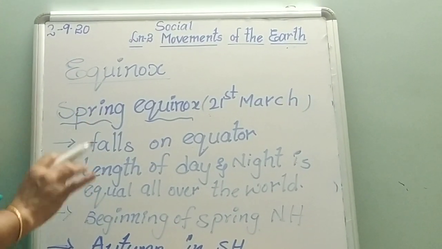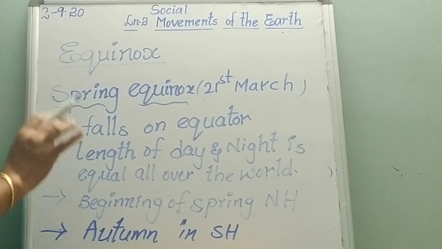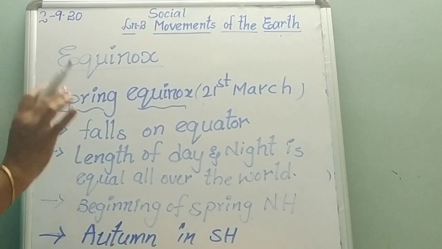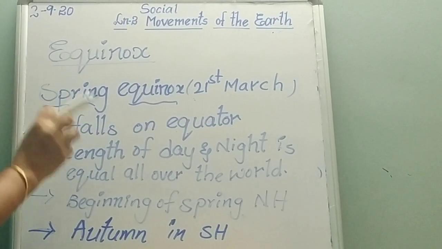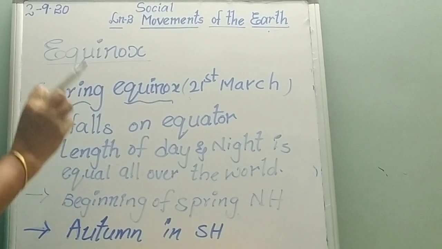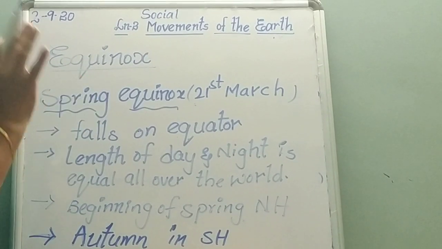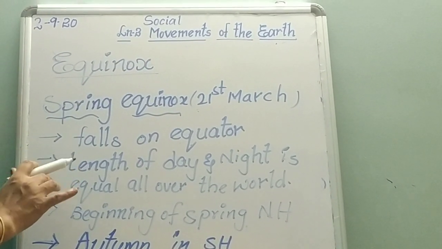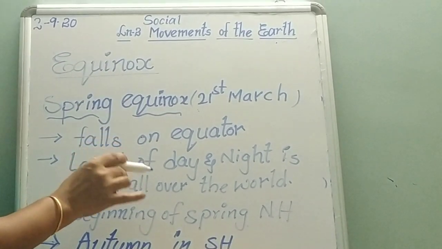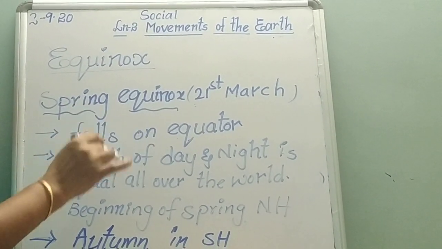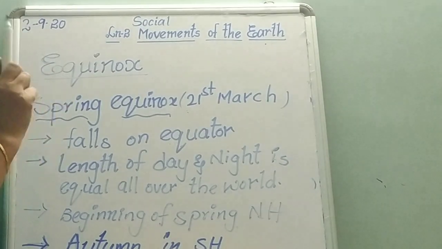The length of day and night is equal all over the world. So this is the beginning or indication of the spring season in the northern hemisphere. So on 21st March, the length of day and night is equal all over the world.